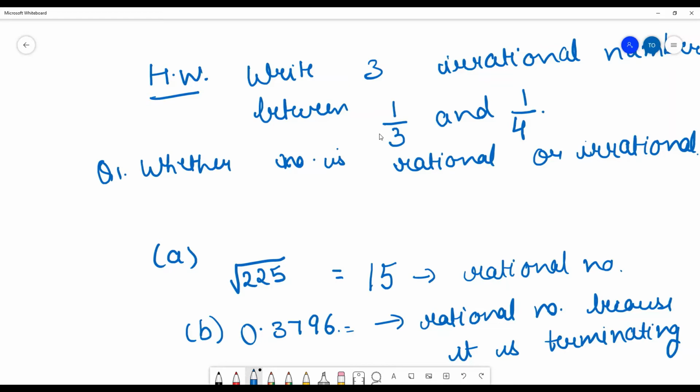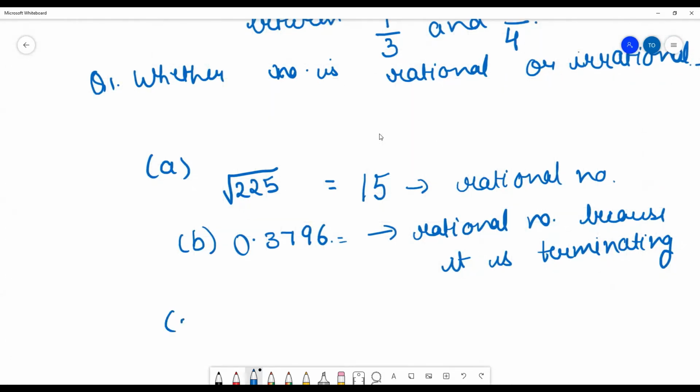For example, if a number is like 7.478, again 478. Is it a rational or irrational number? It is a rational number. Why?